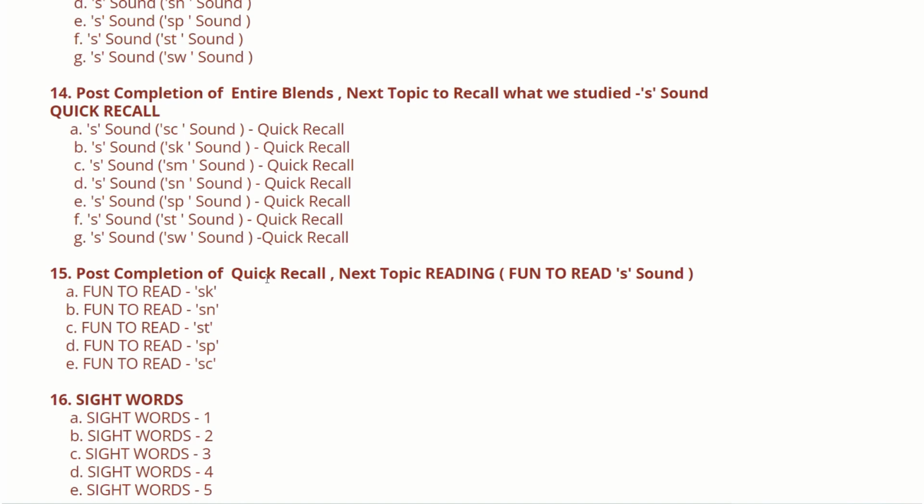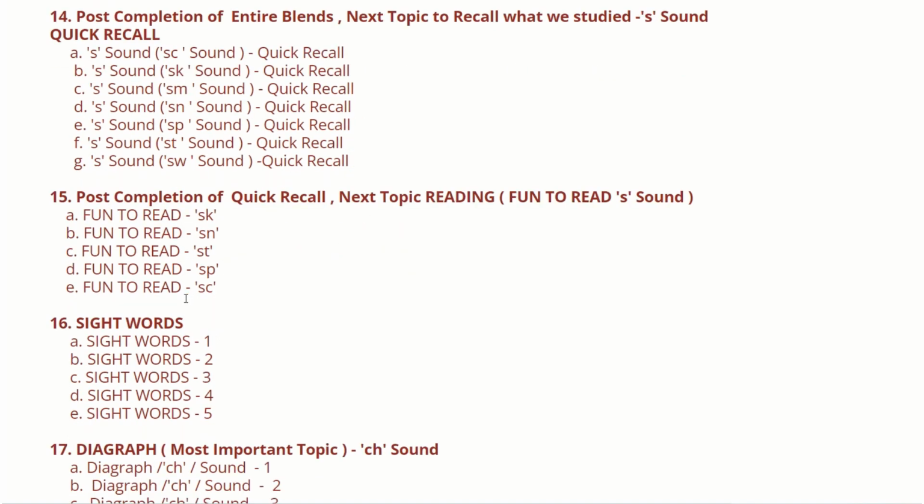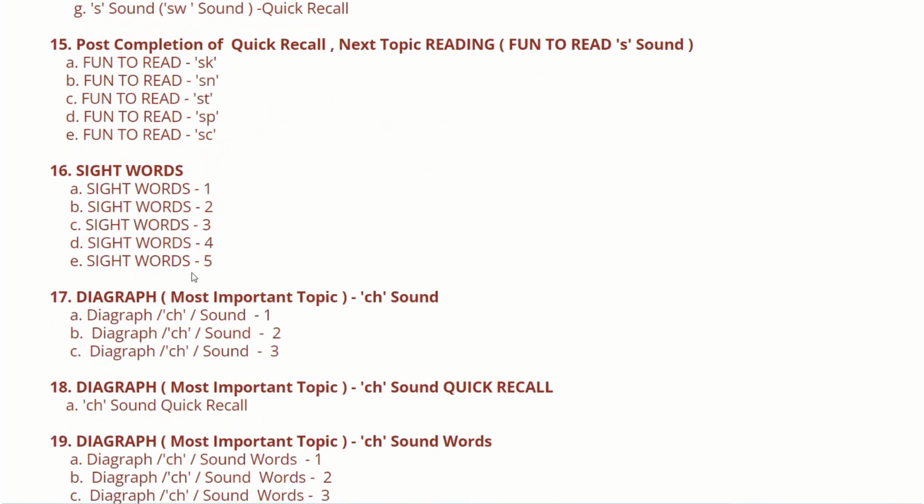As I said earlier, after completion of every important topic, you will be having either a question answer, a rhyme, a story, a reading or a sentence. So here it's a reading. You can scroll here and see what you will be getting, what is in the box for you. So see then sight words. There are 5 sight words. 5 videos have been published by the team for sight words 1, 2, 3, 4 and 5 respectively.